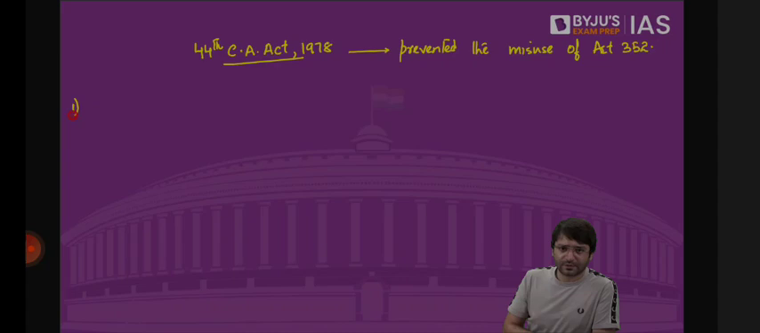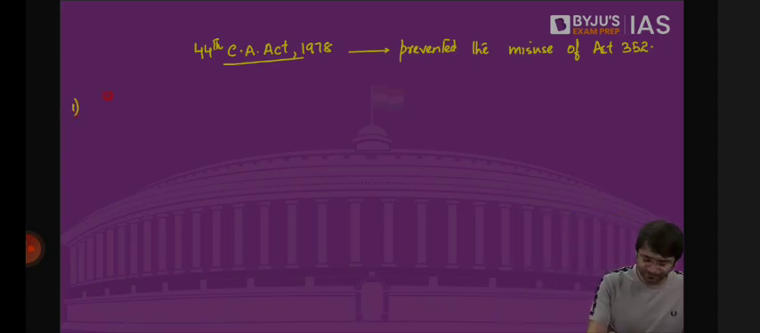1975. Smt. Indira Gandhi was the Prime Minister. The President imposed national emergency. On what grounds? Internal disturbance.